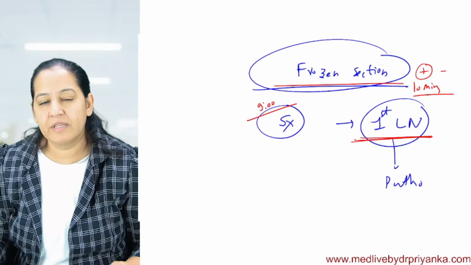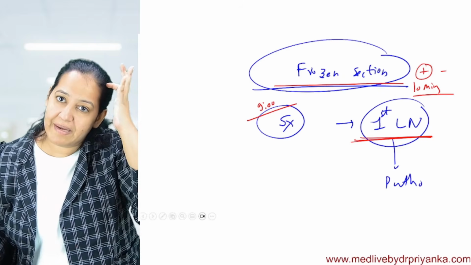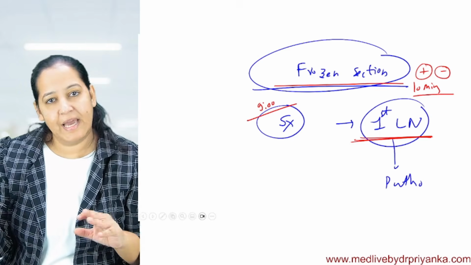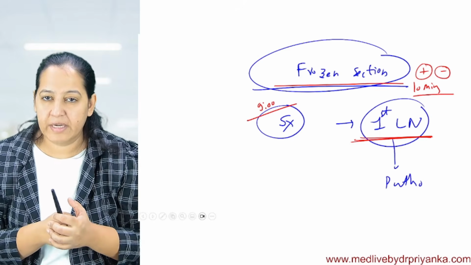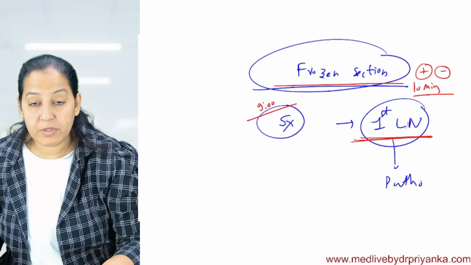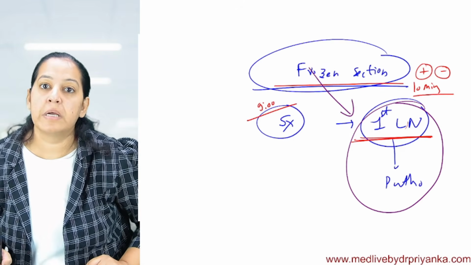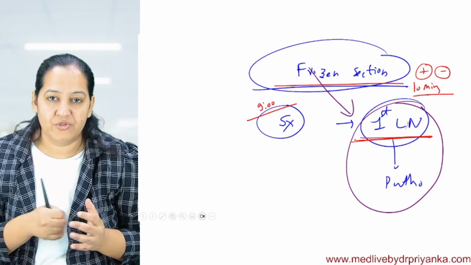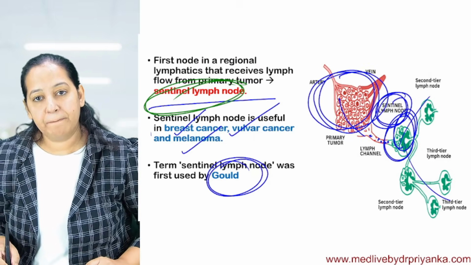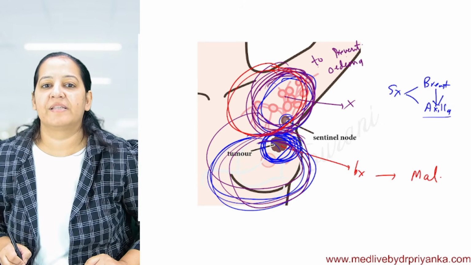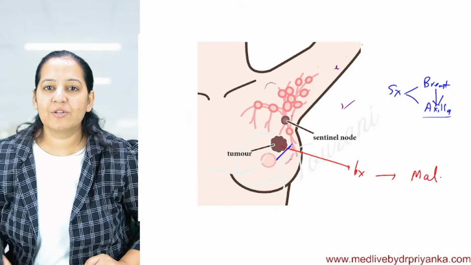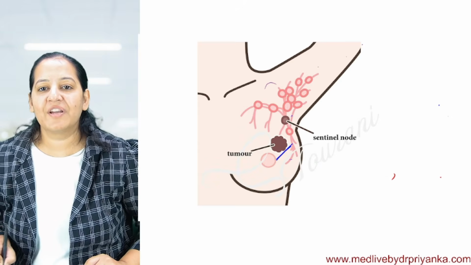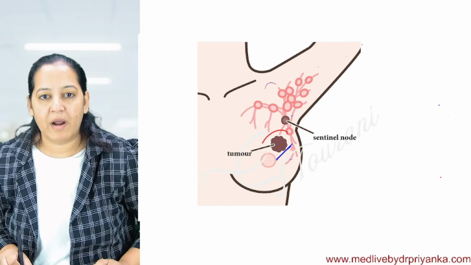If I say it's positive, the surgeon will completely remove the remaining lymph nodes. If I say negative, the surgeon will suture and pack the case and take the patient out. You are getting my point. So based on my decision, here comes the role of the pathologist, frozen section. Being a pathologist, I help the surgeon guide what further surgery has to be performed. In the surgery, the surgeon has already taken the breast tumor out. That is not my call. The breast tumor has to be taken out. There is no other choice.